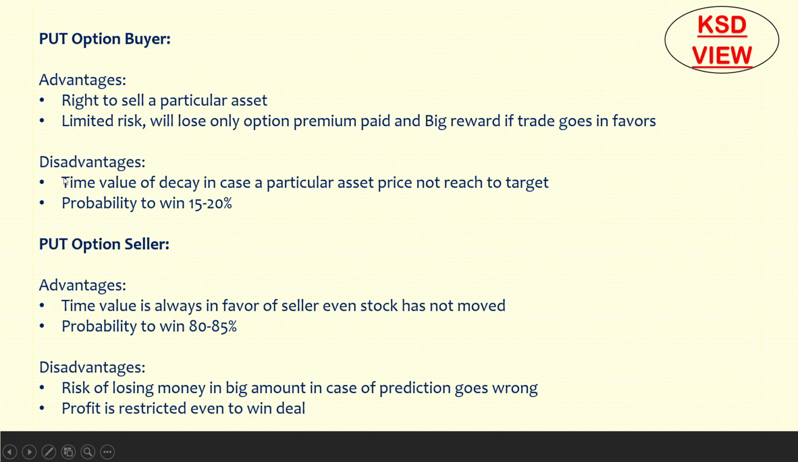Disadvantages, we'll see the big disadvantage here. Time value decay, in case the particular asset does not reach the target. Here, the call option buyer enters at the rate of 300 with April expiry, and even if the price remains the same till expiry at 300, you will find there is time value decay in the premium, that 20 rupees will go to zero if the price stays at 300. So time value decay is always in favor of the seller, not the buyer.